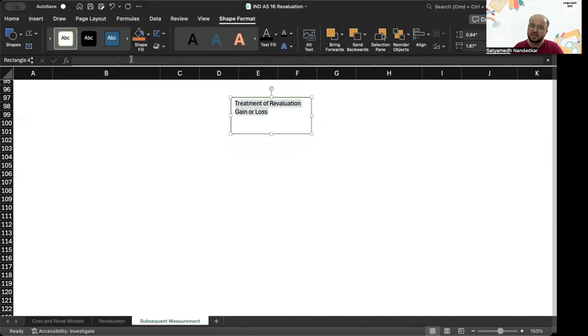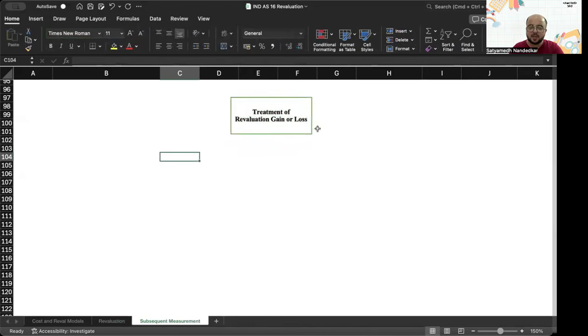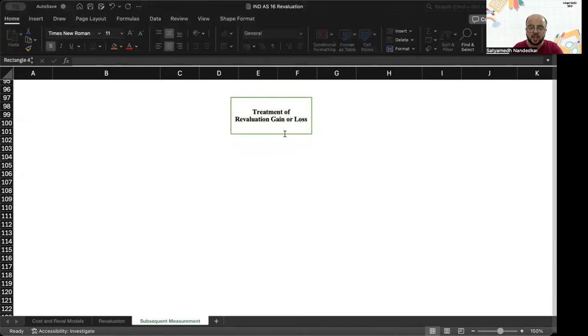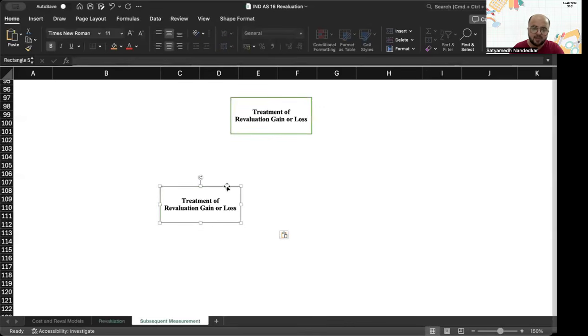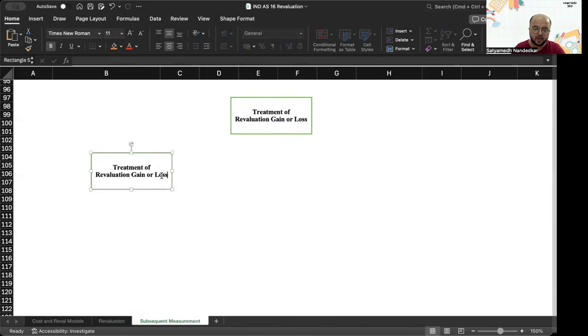As we write treatments one by one, I will also explain the logic behind each of these treatments, so don't worry about that. So let's divide it into two categories: first time revaluation and subsequent revaluation. Okay, so this is my first time revaluation.